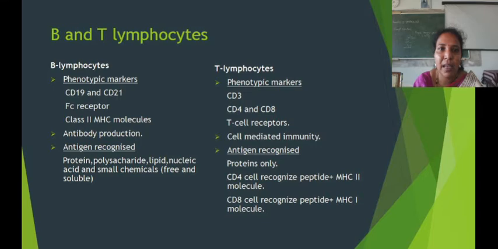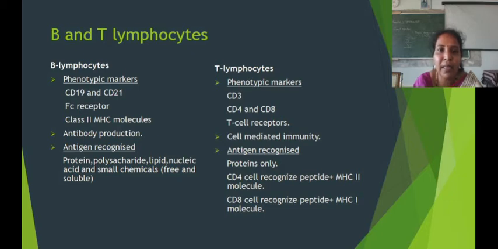B lymphocytes have a specific type of phenotypic markers on their cell membrane. In B lymphocytes, we can find CD19 and CD21. They also have Fc receptors and class 2 MHC molecules on their cell membrane as phenotypic markers. Whereas T lymphocytes have CD3, CD4 and CD8. Along with that, they also have T cell receptors on their cell membrane.